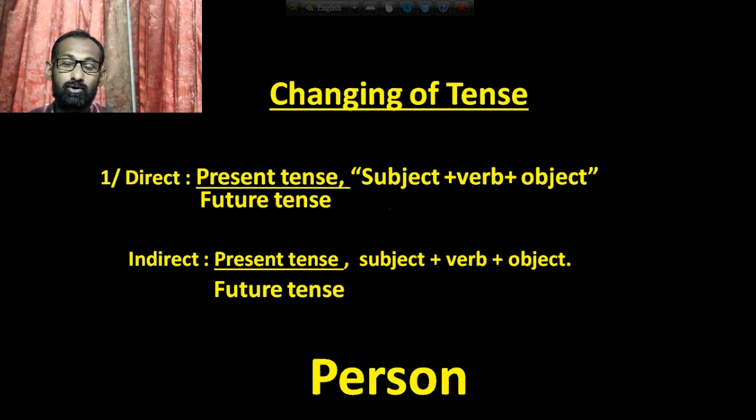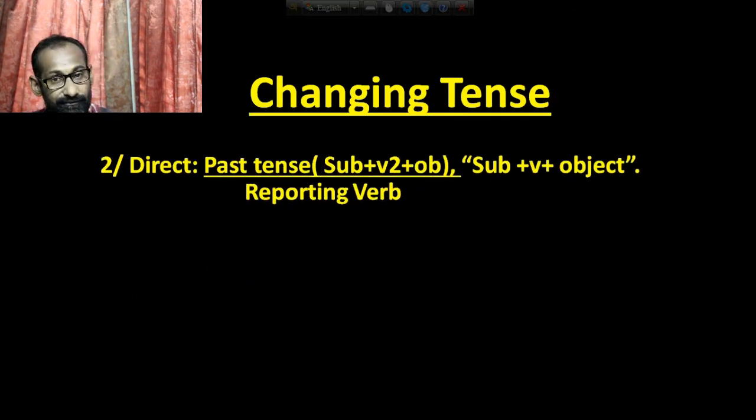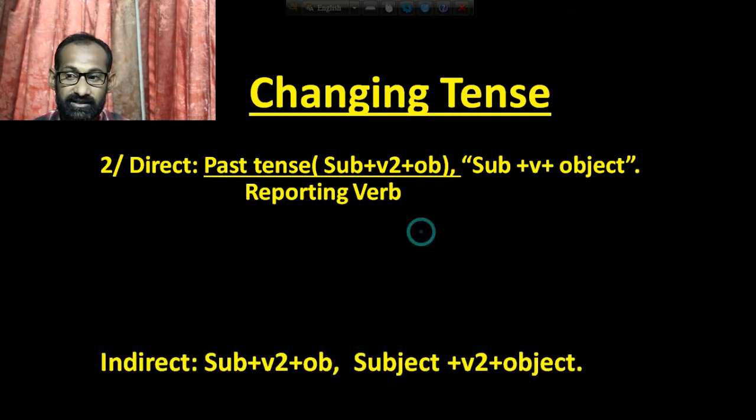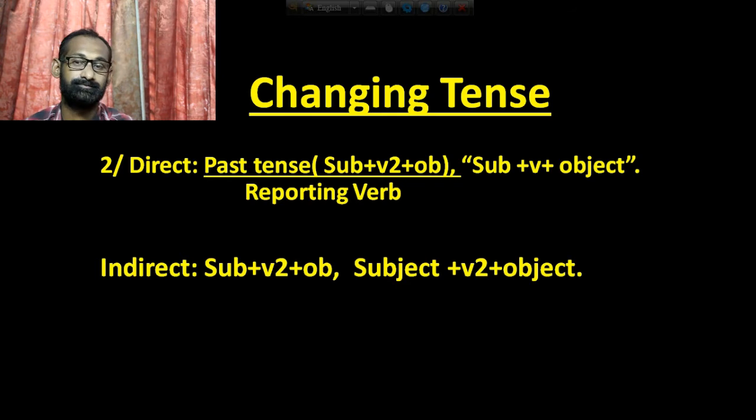Now rule number 2: if you find that the reporting verb is in past tense, that means subject plus verb 2 plus object, then if you want to change it from direct to indirect, there will be a change in the tense of the reported speech.